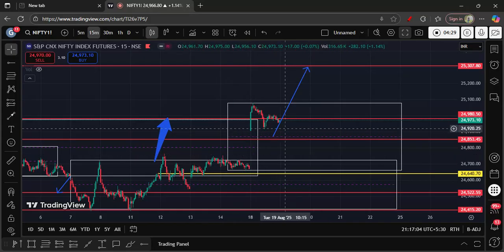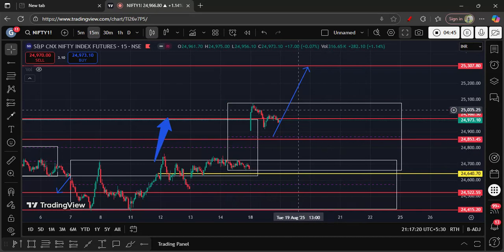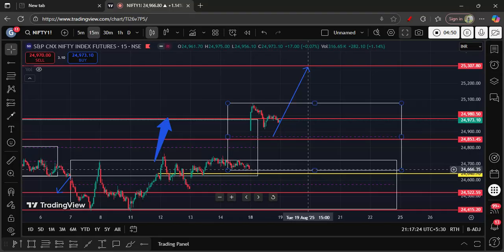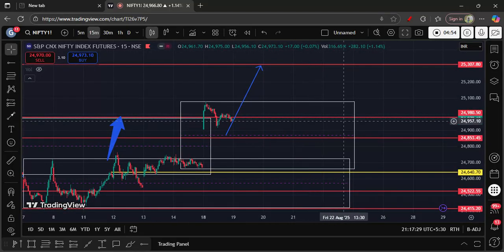After the gap filling, we are expecting that the market will take support at the breakout level made on the Friday, where it gave a small accumulation. Up to this point, the market has to give support and move sideways, and complete within this range itself, up to the coming Friday. Based on the Friday's closing, we can plan further on Monday, whether it's going to move further upside or further downside.